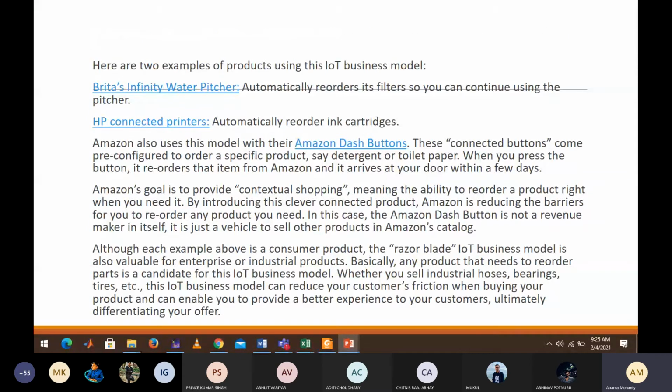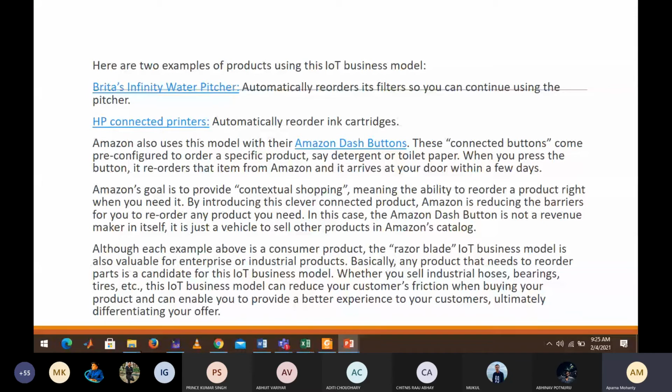Amazon also has this razor blade model nowadays. Let me give you an example: the HP connected printers. In the HP printers they now have an ink cartridge, and they automatically reorder it. When the ink is getting over, it automatically reorders the cartridge every time it gets finished.